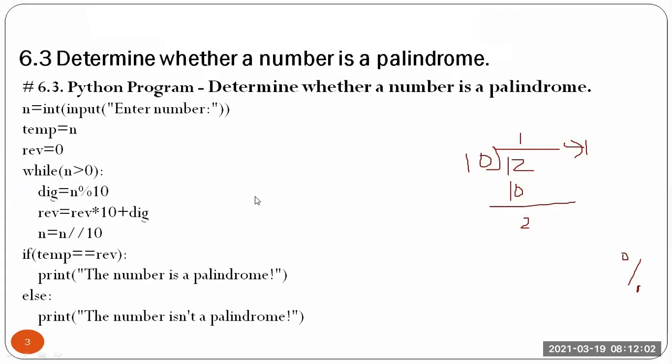So most of the number programs use this technique only. It becomes very easy to find out individual digits.